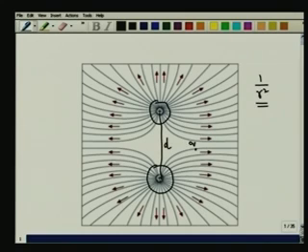Test charges are usually taken to be positive charges. Therefore, if I were to bring a test charge Q and place it here, I ask whether this test charge moves towards the charge here or moves away from the charge. Obviously, the answer is that it tries to move away from the source. It tries to move away from either of these sources. Therefore, these arrows correctly indicate that the test charge moves in that particular direction.